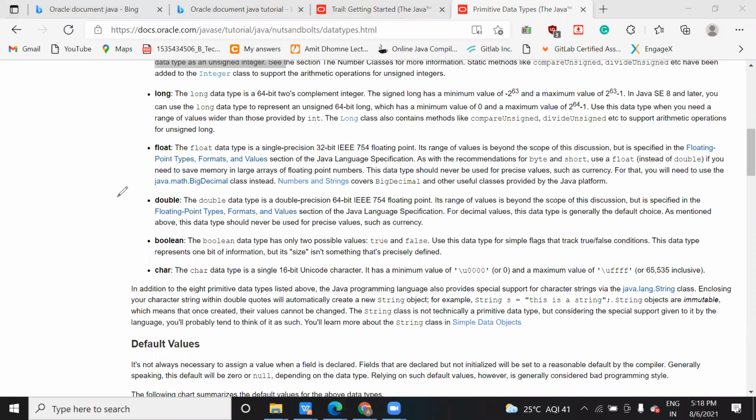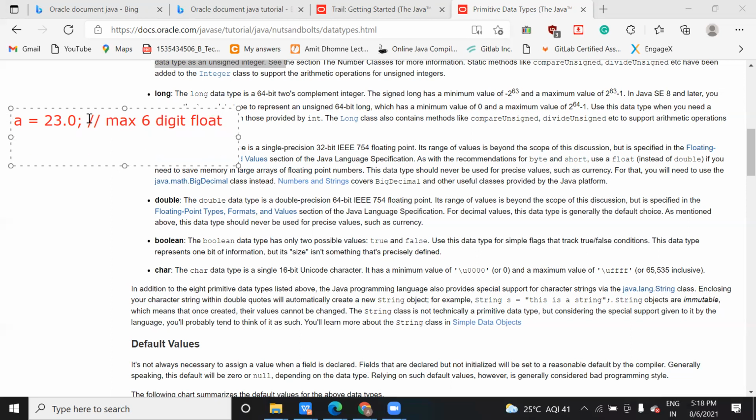Suppose in the exam it asks you how you declare a float value. You declare a float value like this: 23.0f, where this f is telling you it is float data. Because you have only 1 digit after decimal, but it can take a maximum of 6 digits after decimal in the float data type.